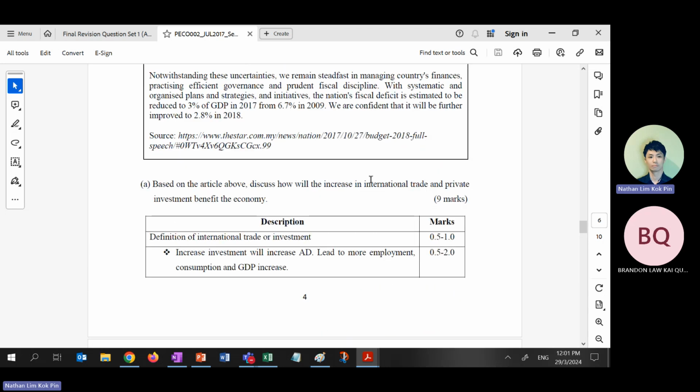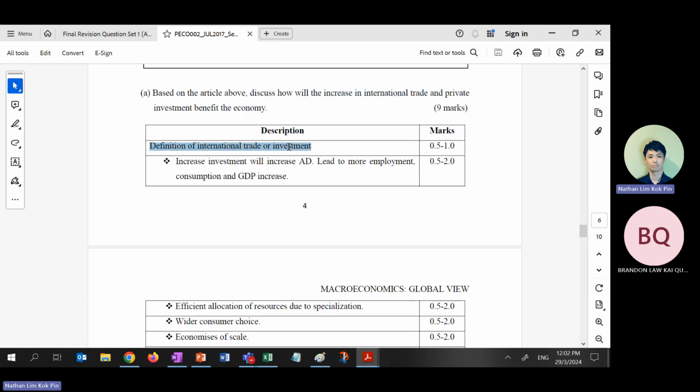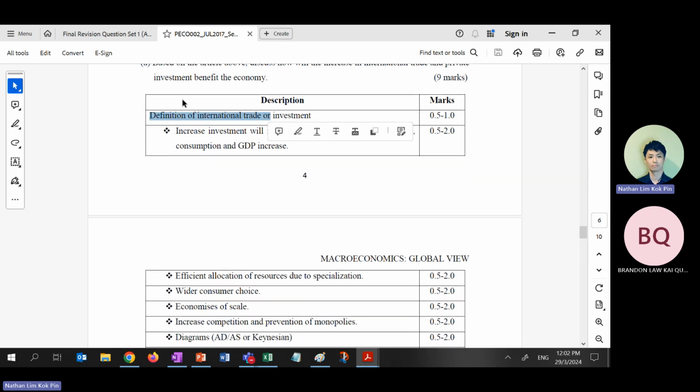Okay, but in here, we link it to what? We link the budget to what? International trade. So it's related to your chapter 6. Still related. Chapter 6. First of all, define international trade. International trade can be defined as, I already told you just now, exchange of goods and services and financial capital between 2 countries. Then you talk about all this definition, 1 mark off, right? 1%, not 1 mark, 1%. No definition, miss 1%. Just remember that.